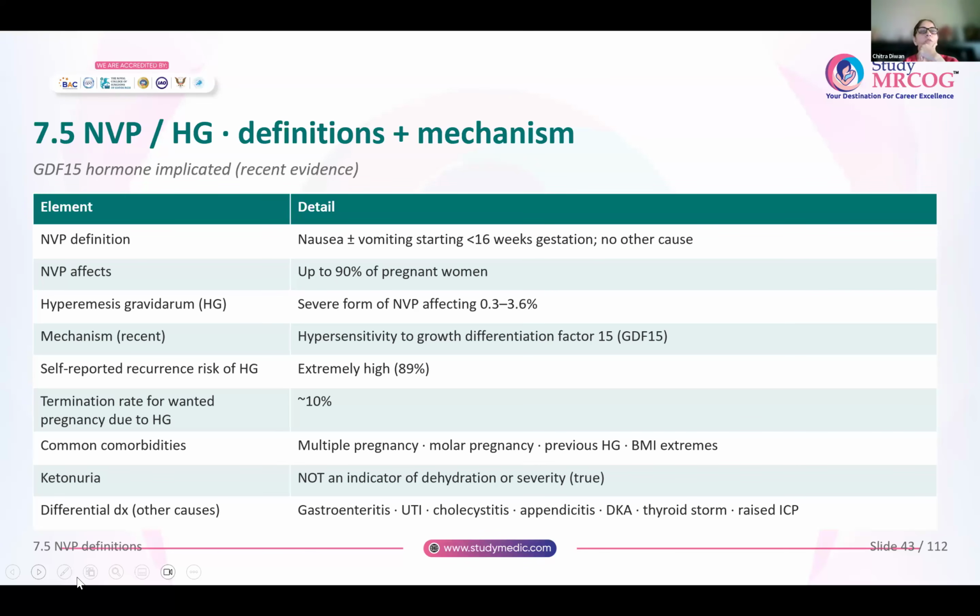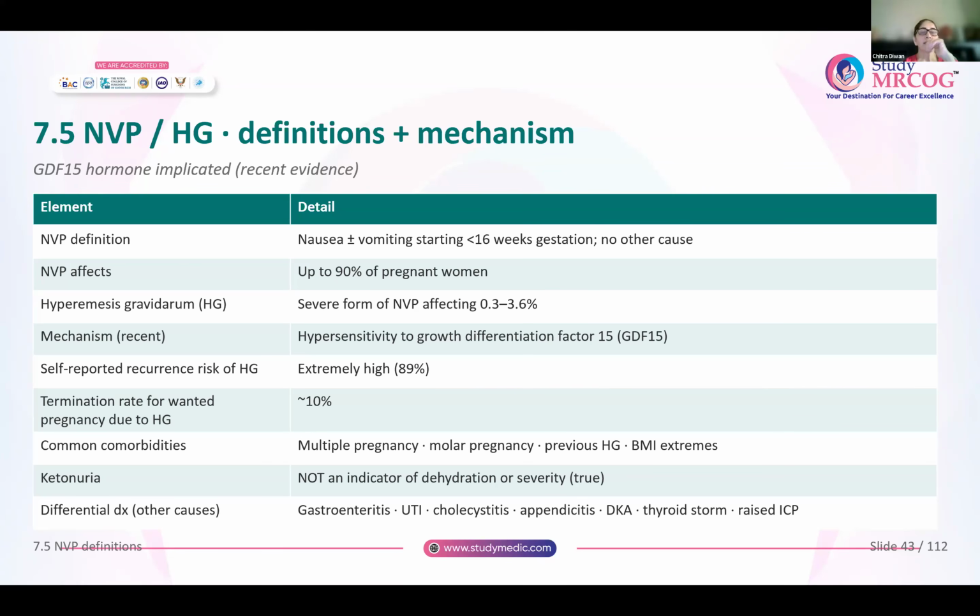So the definition of nausea and vomiting of pregnancy is nausea plus or minus vomiting, which starts at less than 16 weeks of gestation, and there is no other cause for this nausea and vomiting. It affects about 90% of pregnant women. Whereas, on the other hand, hyperemesis gravidarum is a severe form of nausea and vomiting and affects about 0.3 to 3.6% of pregnant women.